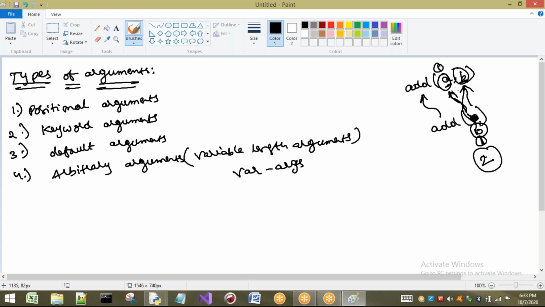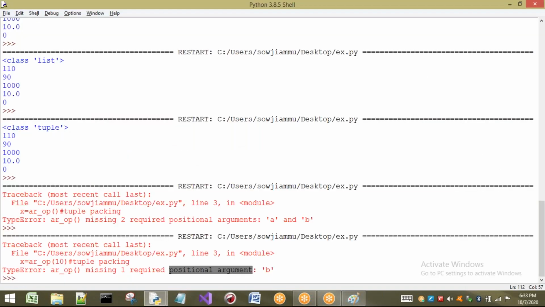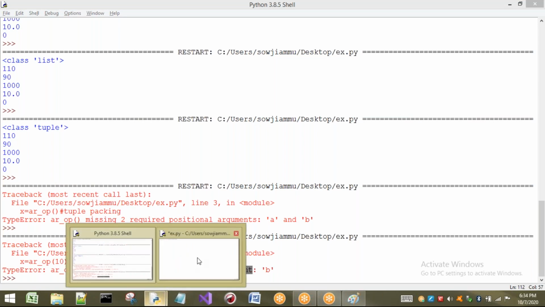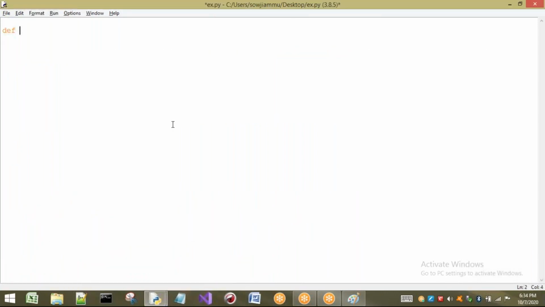Now I want to show you an example of positional arguments. Generally used arguments are positional arguments only. Right now I want to write the definition of a function, wish. Here I want to print some message and some name. How many parameters are there?